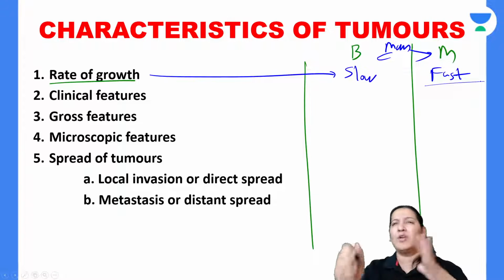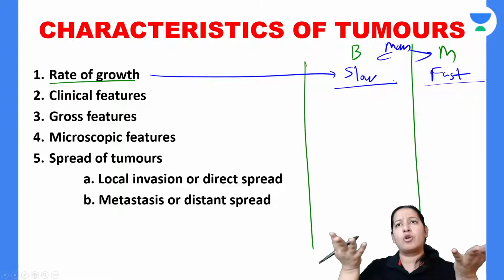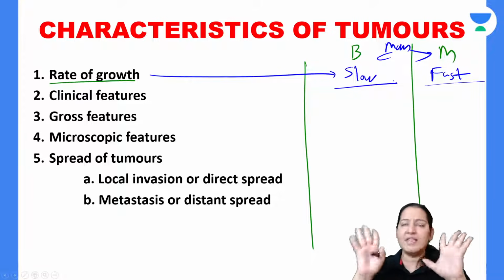But if the patient is saying, no doctor, it is present since years, since 5 years, 10 years, and now I thought to take concern of it, so it is slow growing. So it is going to be benign. So that is the first thing, rate of the growth.